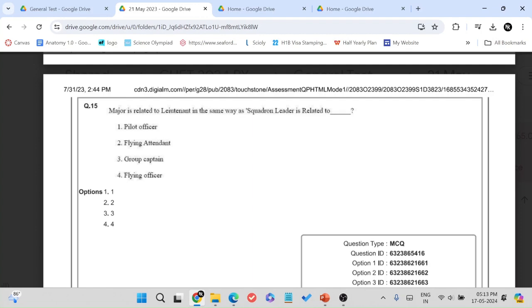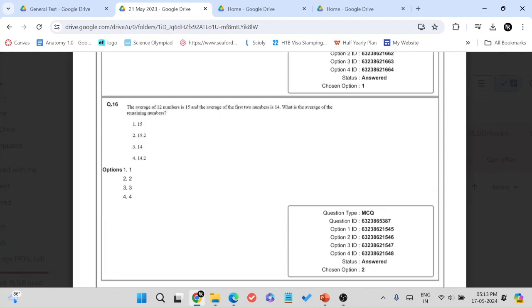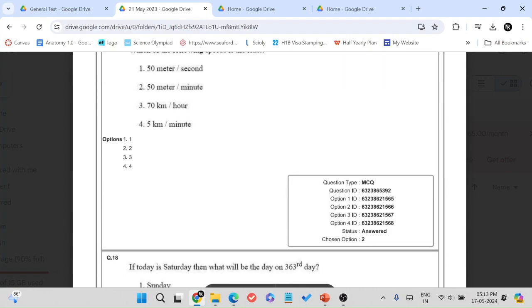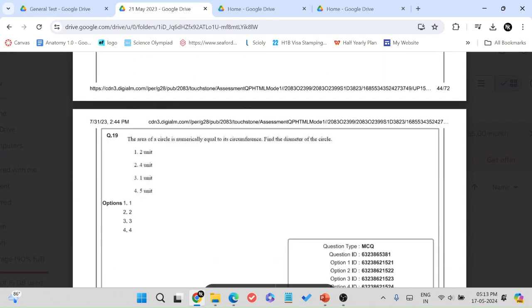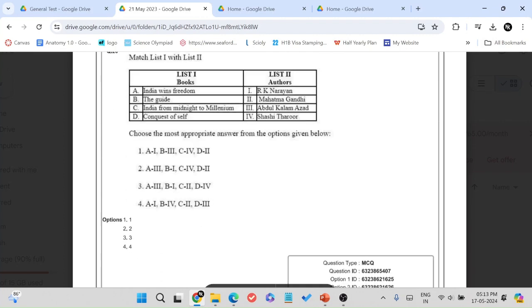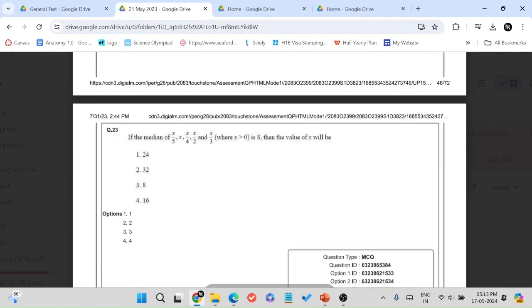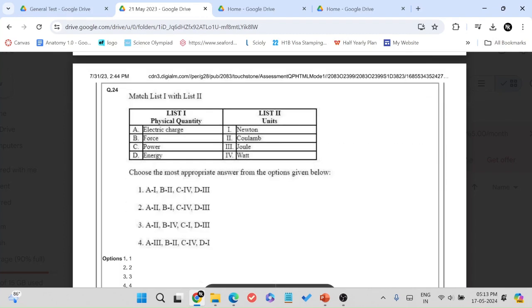This is technically a GK question, but it also can be considered logical reasoning. So major is to lieutenant as squadron leader. So we have to know about the armed forces, which is also a GK question. This is a speed question, calendars, mensuration, another books and authors. This year there's not a single question on books and authors. Which of the following didn't receive? So you have to know a little bit about sports, obviously.